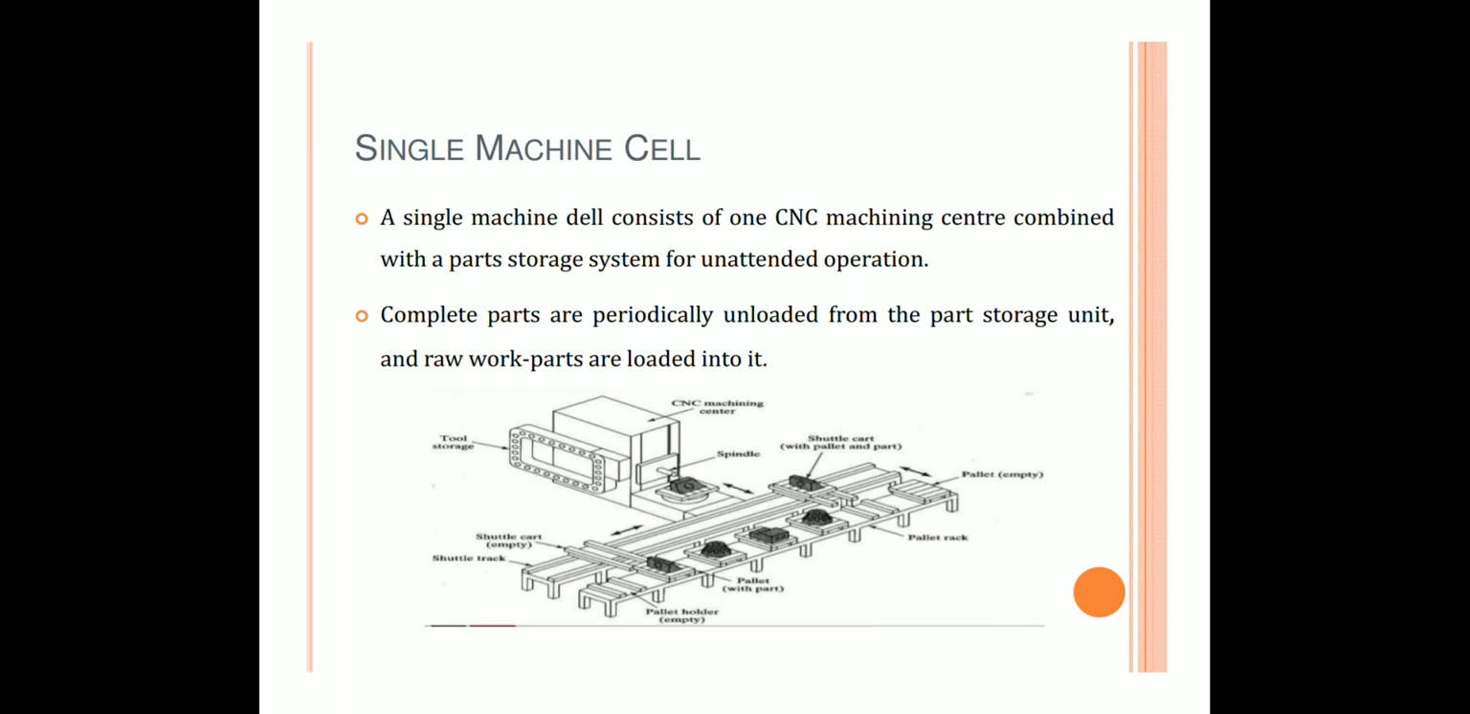Now we are going to see single machine cell. What is single machine cell? A single machine cell consists of one CNC machining center combined with a part storage system for unattended operation. So here we use only a single CNC machine with a combined part storage system. Completed parts are periodically unloaded from the part storage unit, and raw work parts are loaded into it.